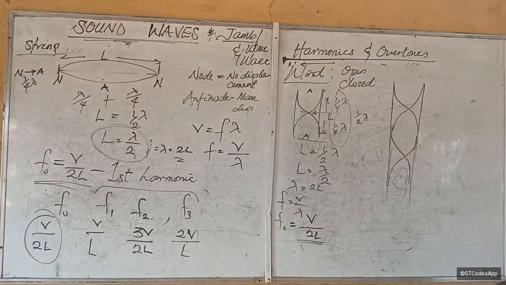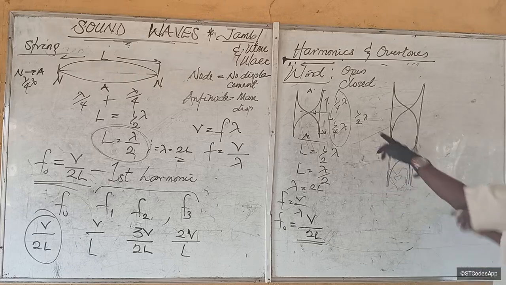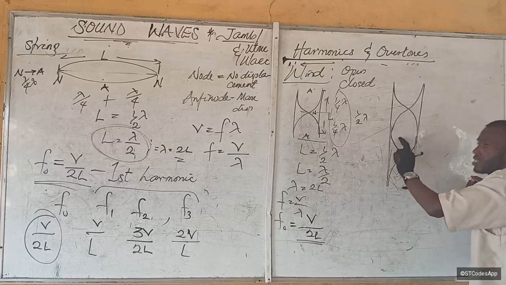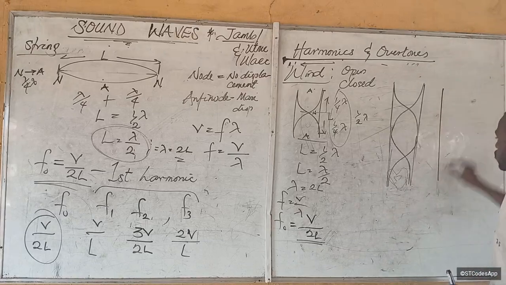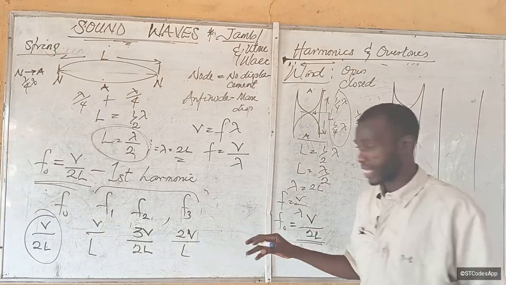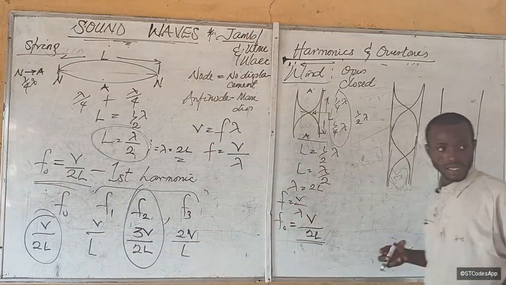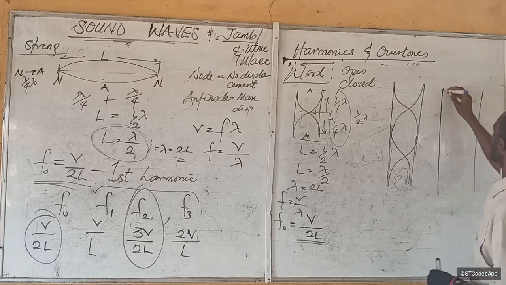If this is the fundamental frequency, this will be the first overtone, or second harmonic. I want to do the third harmonic. If their sequences of harmonics are alike, then the third harmonic should be the same.